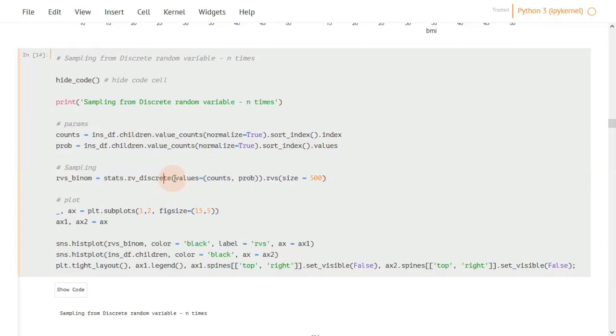RV discrete, similar to the binomial distribution, where you fit the counts and probability of each value. Here, because we are using a multinomial distribution for the number of children, we are fitting the counts and the associated probabilities. Then we are sampling from the fitted distribution.